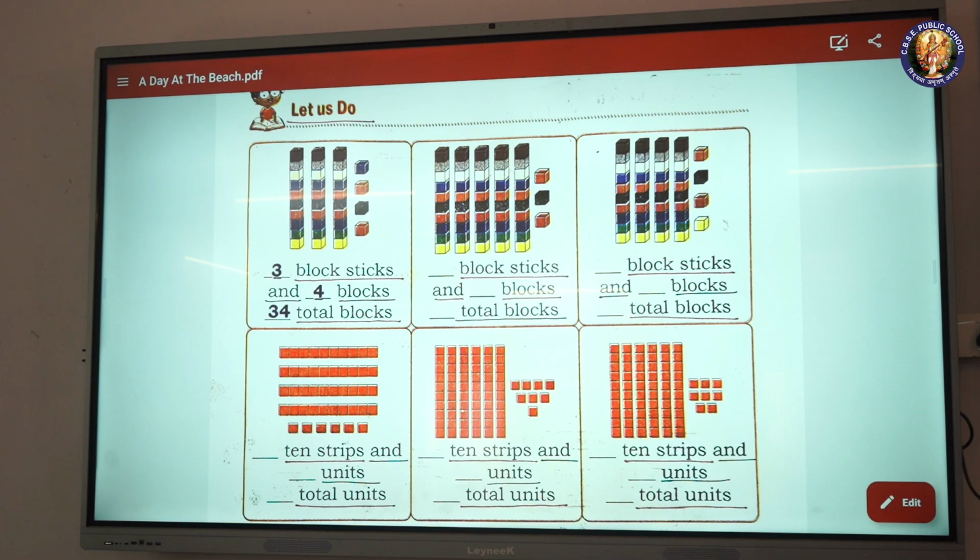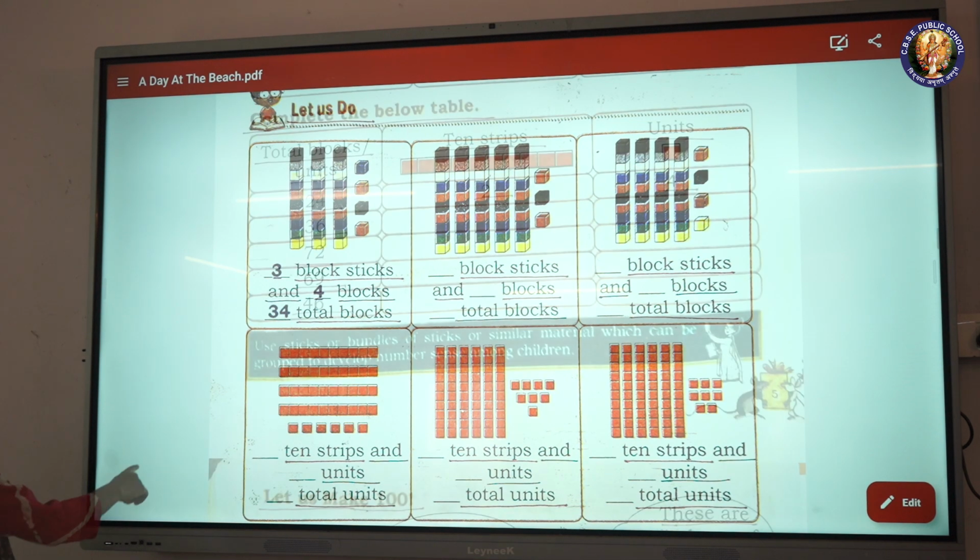Blank 10 strips and blank units, blank total units.